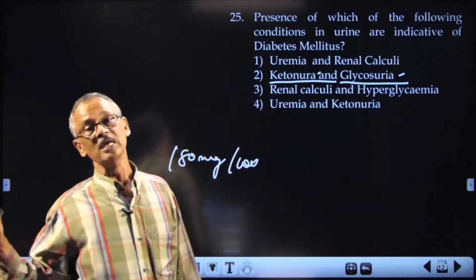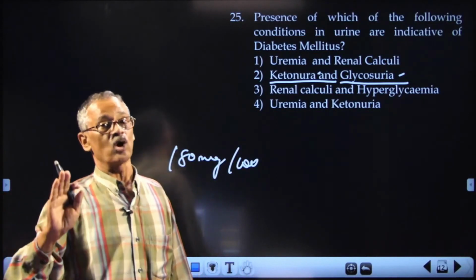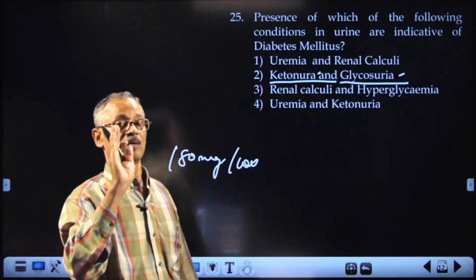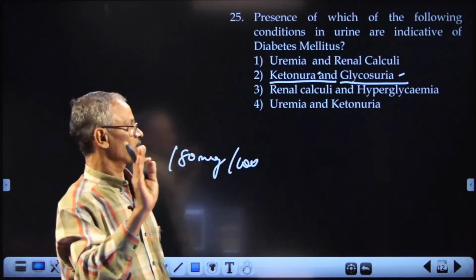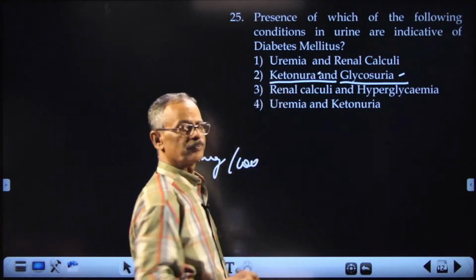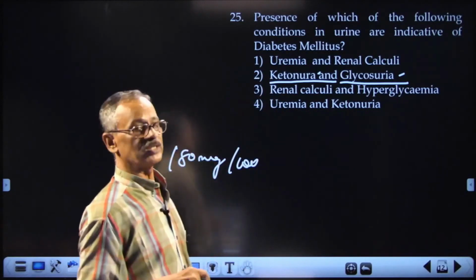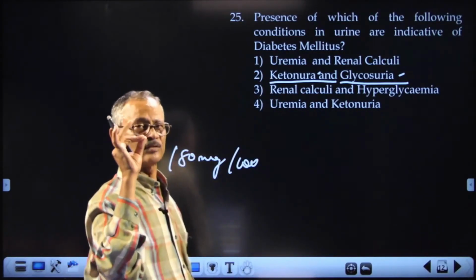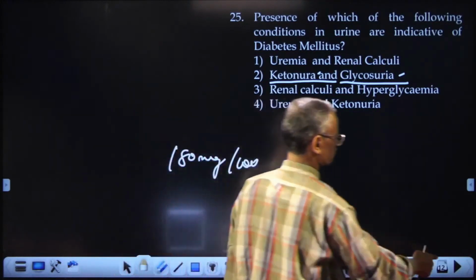The glucose will be sent out. It is not absorbed back because it is already present in excess, because glucose is not utilized properly. So this is the condition. Exactly the same sentence is in our NCERT. Most of the questions are exactly the same sentences from our NCERT.